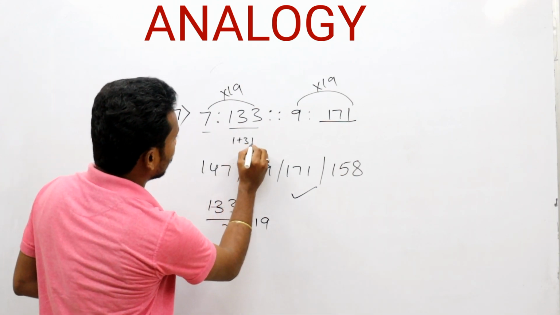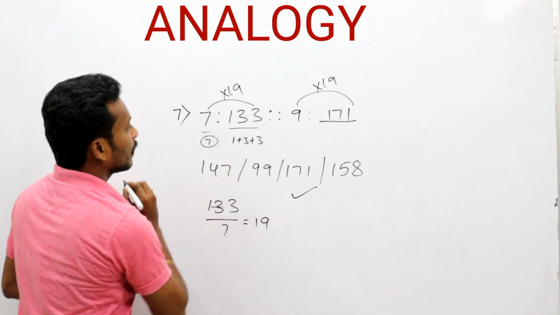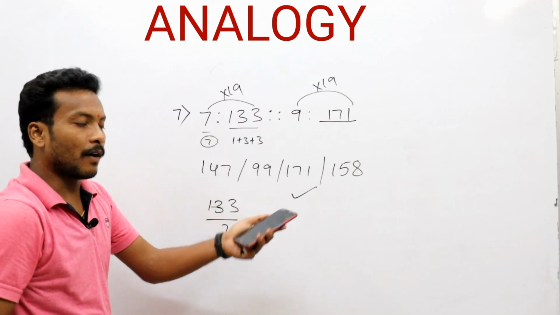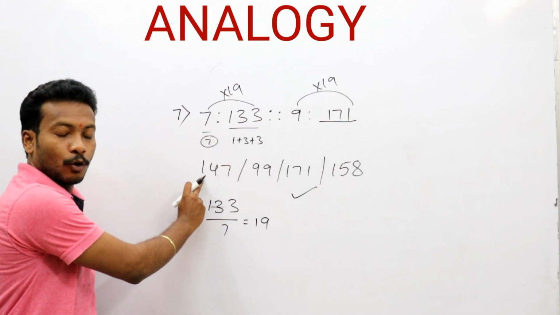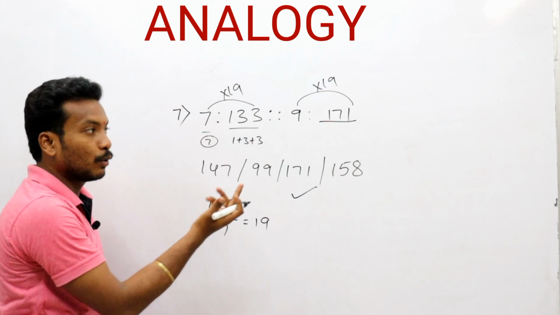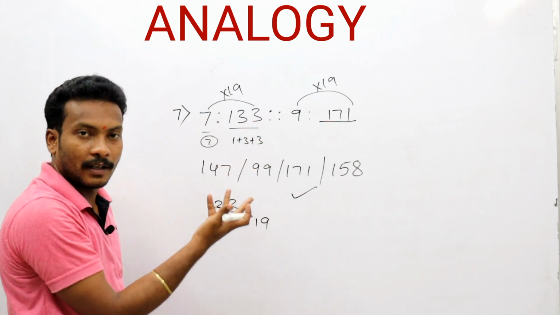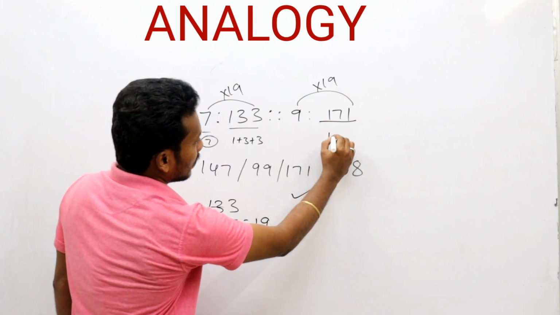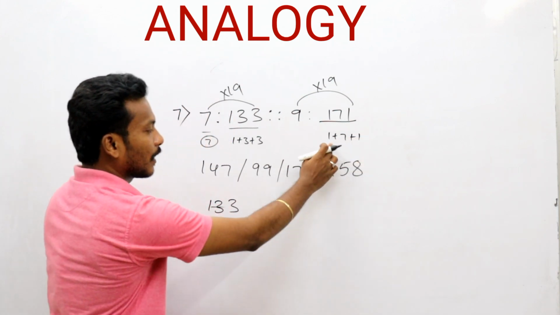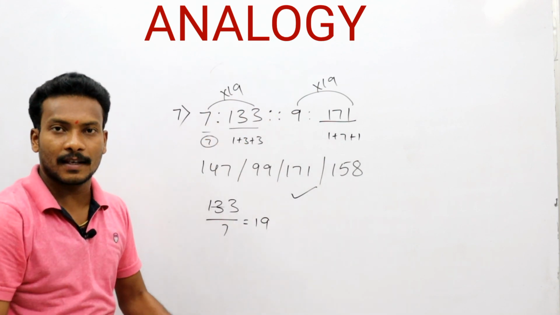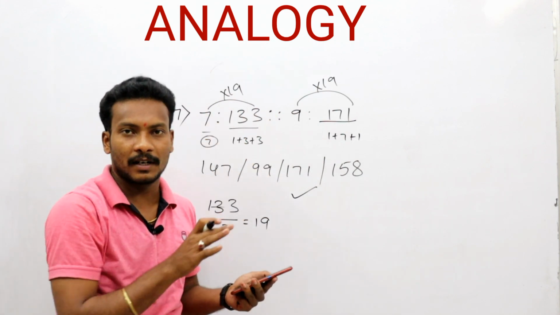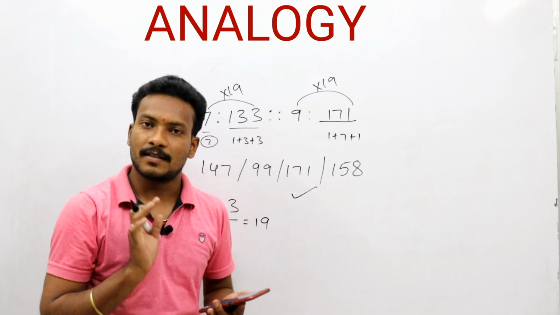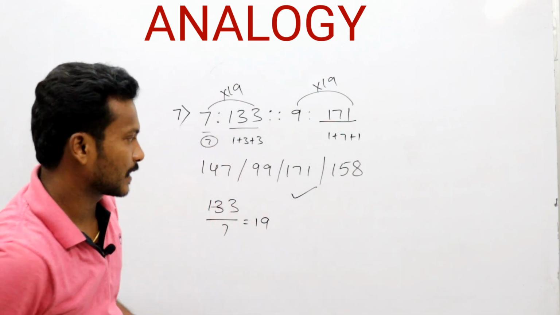1 plus 3 plus 3 becomes 7. Now with the help of the options: 4 plus 5, 4 plus 1 is 5, 5 plus 7 is 12, not there. 9 plus 9 is 18, no. 1 plus 5 is 6, 6 plus 5, no. Now 1 plus 7 plus 1 gives 9. By any logic, we are getting 171 as the required answer. Okay, next.